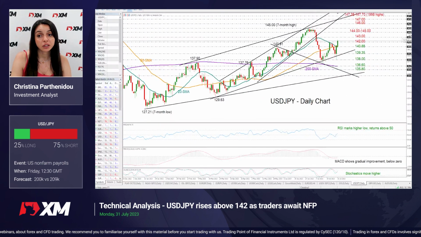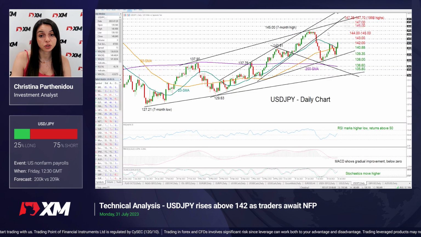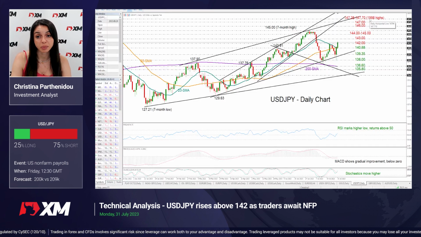However, if upside persists, then a stronger obstacle could emerge somewhere between 147 and 147.26, where these two ascending lines are located. This is also where the price faced strong resistance back in 1998.